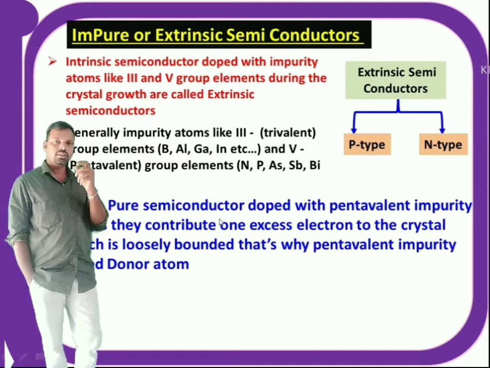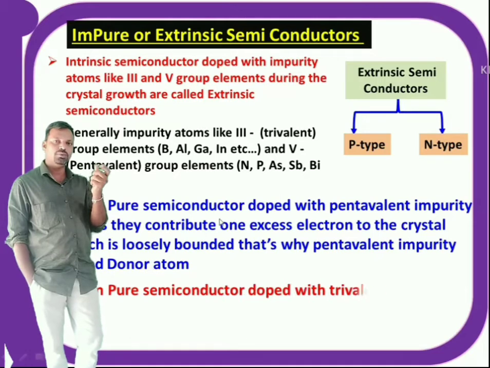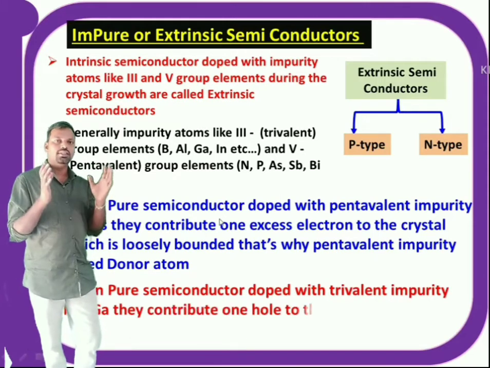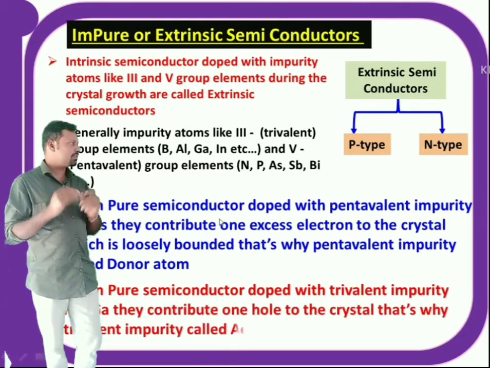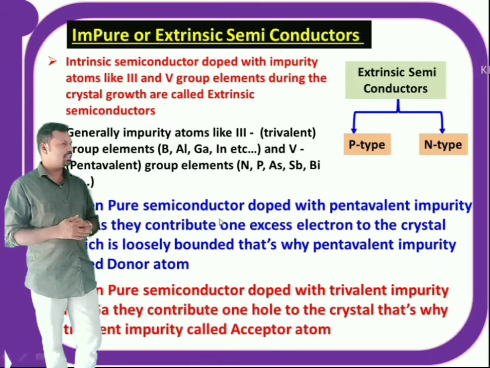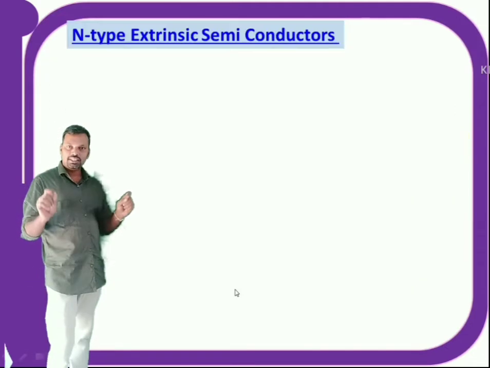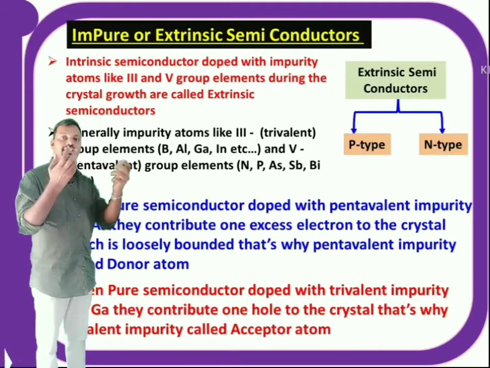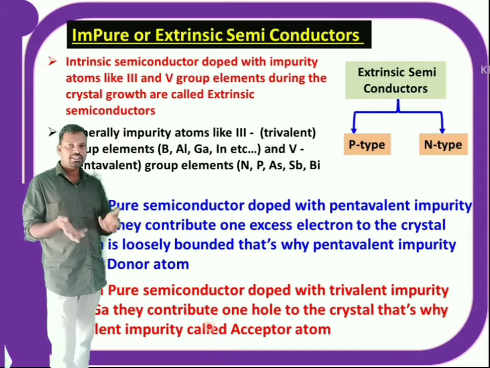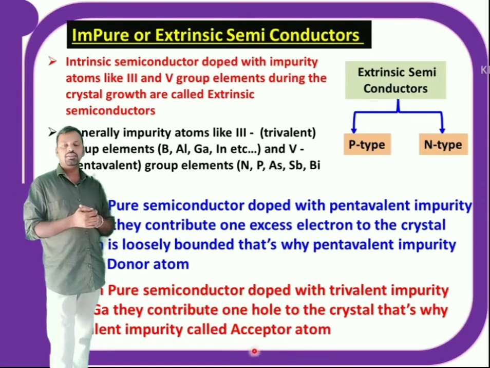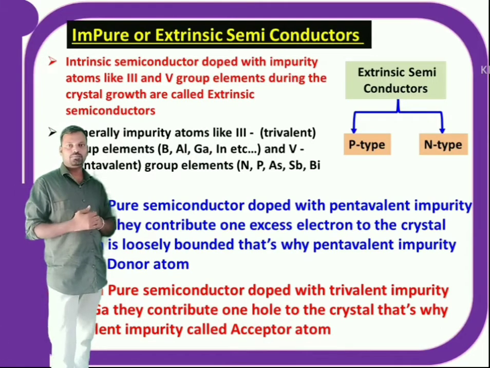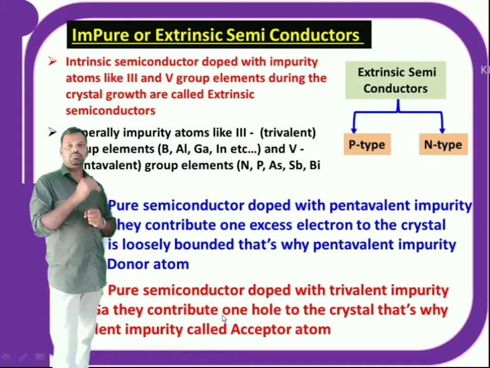When a pure semiconductor is doped with trivalent impurities like gallium, this type of material is said to be a p-type semiconductor. In p-type semiconductors, the trivalent impurity creates one extra hole. So it is creating one hole, that means it is ready to accept one electron. So these types of trivalent impurities are also called acceptor atoms. Let us discuss these p-type and n-type semiconductors in detail.